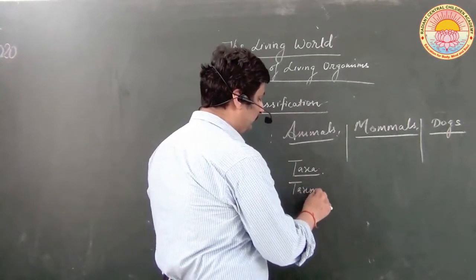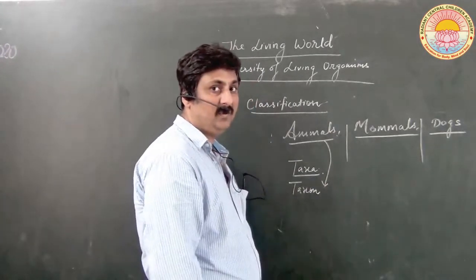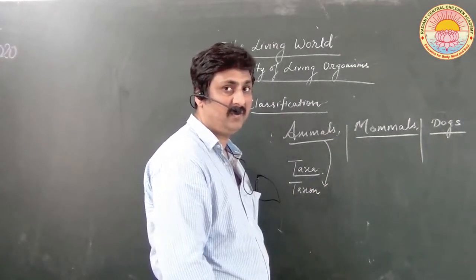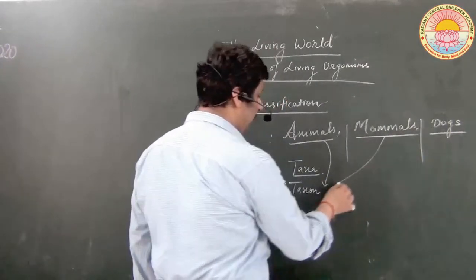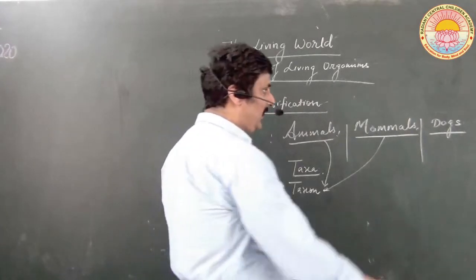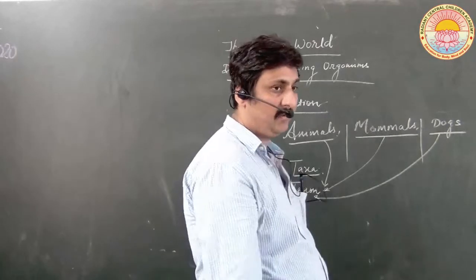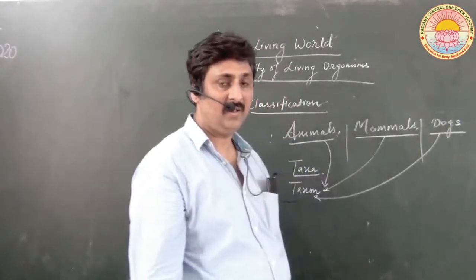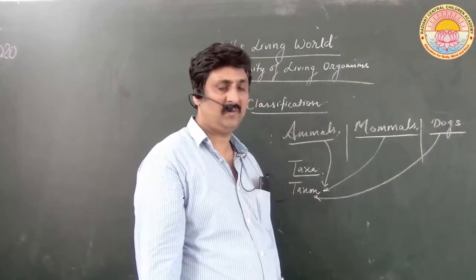So here, animal is also a taxon. Of course, it is a different convenient category. Mammal is also a taxon. It is a different convenient category. Dogs is also a taxon. It represents a different convenient category. Now, all the organisms present on the earth